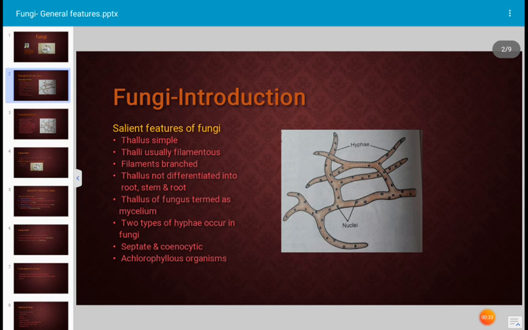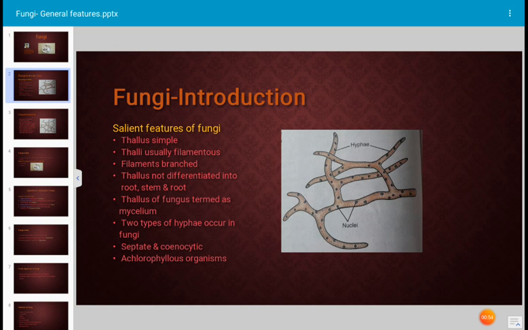What are the salient features of fungi? The plant body is known as thallus. The thallus is simple. Why is it called thallus? Because it is not differentiated into root, stem, leaf, etc. Such plant bodies are termed as thallus, and the thallus of the fungus is very simple.